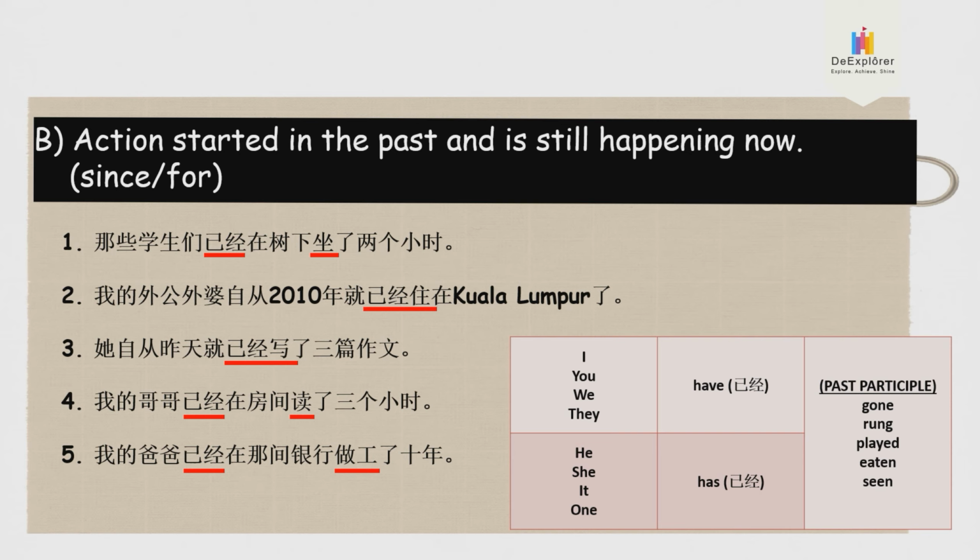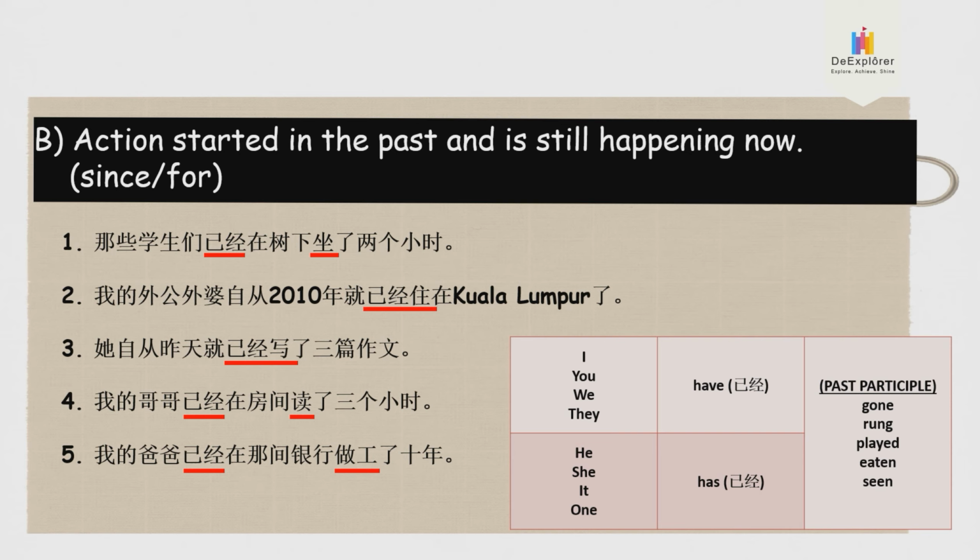Sat, S-A-T. The students have sat under the tree for 2 hours. Okay, so always remember subject, verb, and the verb must be has or have, then a past participle verb.